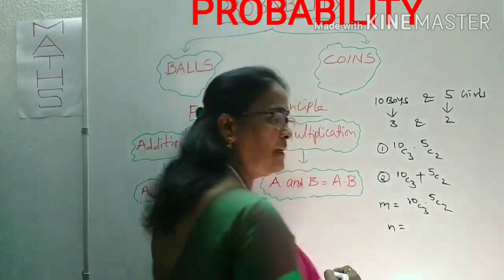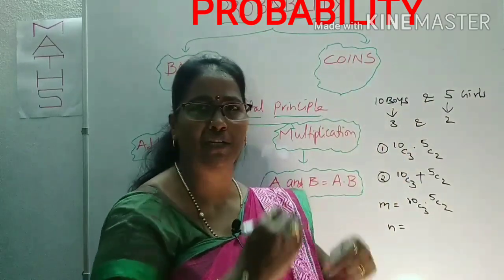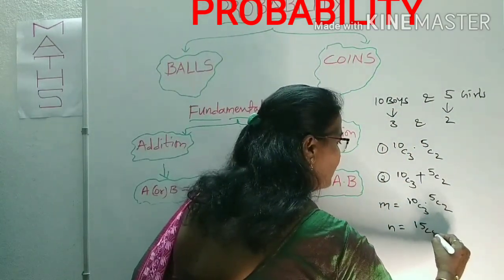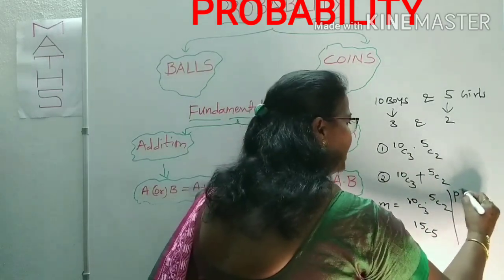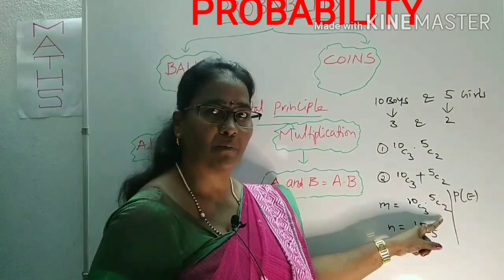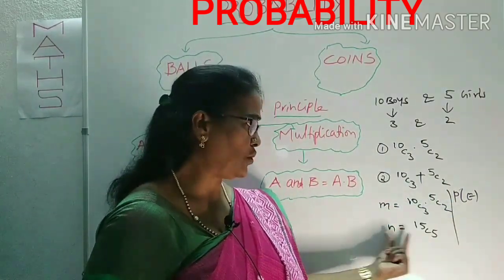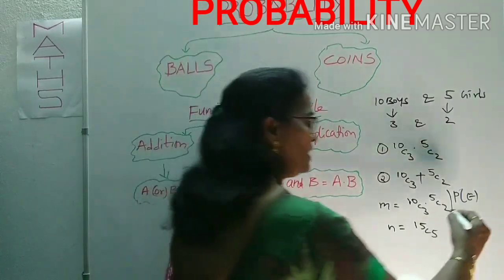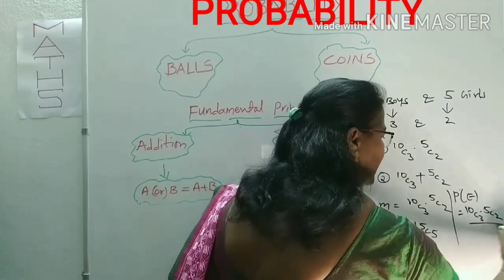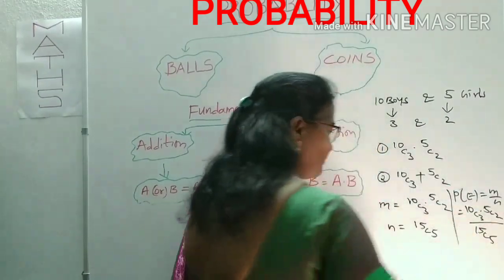N is simply the selection of total 5 members out of 15 members. That is the total selection you have to take, that is 15C5. According to the probability, the selection of 3 boys and 2 girls probability is P of E. Supported is 10C3 into 5C2. Total is 15C5. That is 10C3 into 5C2 by 15C5. It is simply M by N.